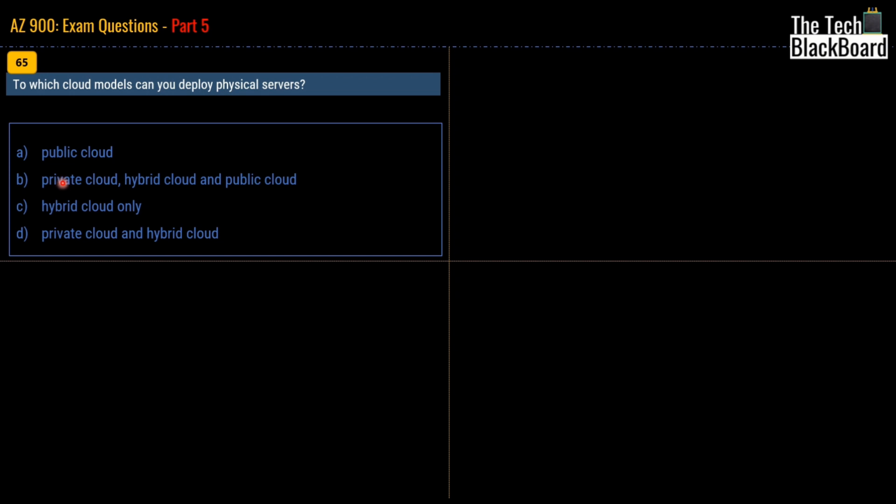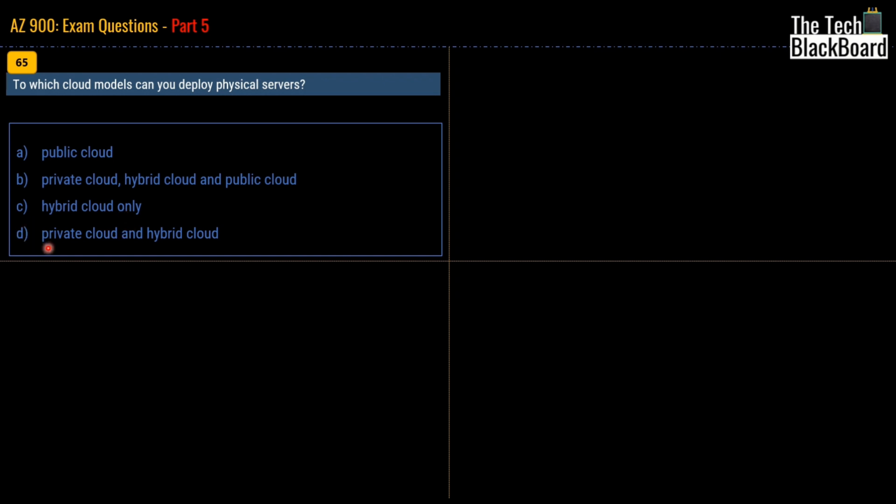Now in part B, we have given all types of clouds. So we cannot choose this part as well because in public cloud, we cannot deploy physical servers. Hybrid cloud only. Now you can see that it's only talking about hybrid cloud. Of course, we can deploy physical servers in hybrid cloud as well because it's a combination of private and public cloud. So on the private part, you can deploy your physical servers. But saying that only hybrid cloud is not a correct option.